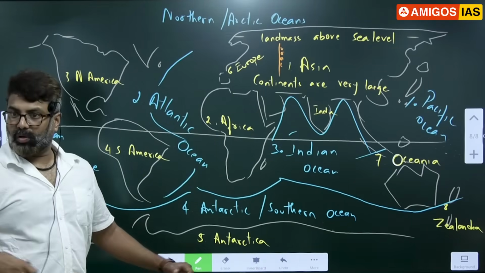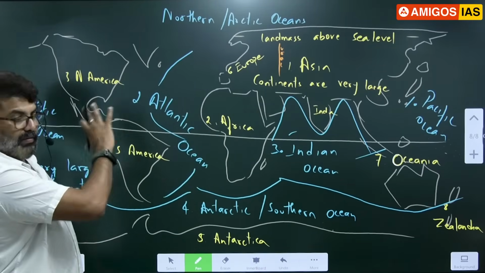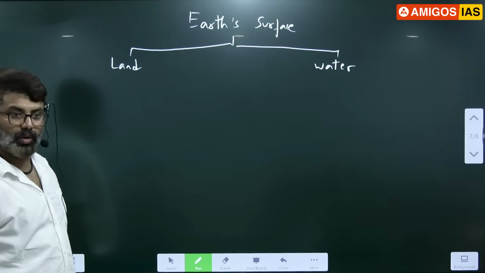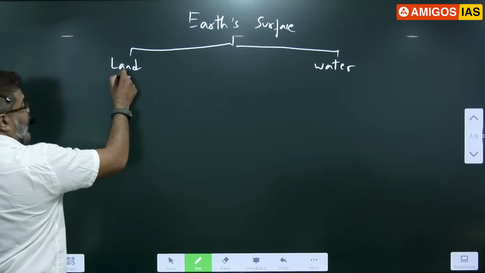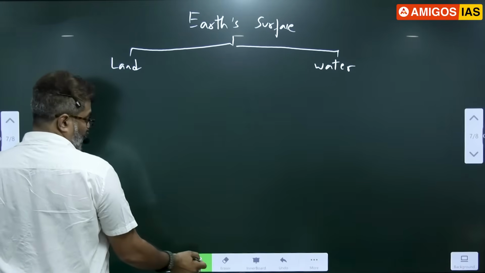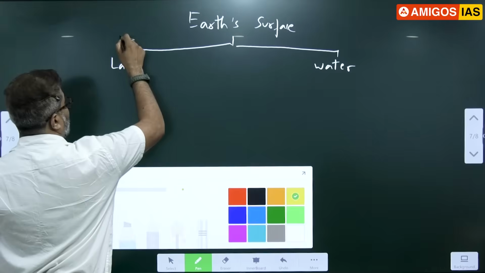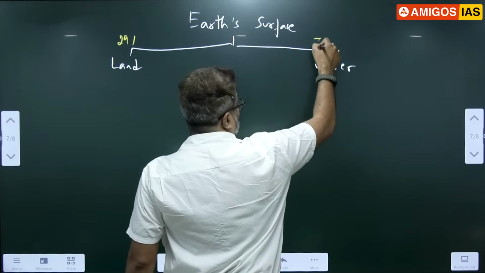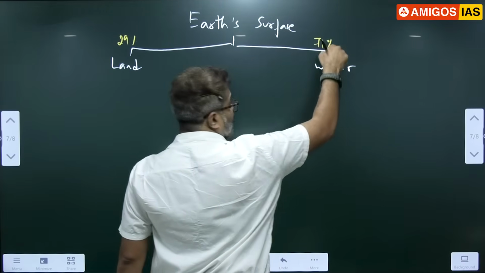Good to go? Earth's surface contains land and water. Okay. 29% of the Earth's surface is land. Please write. 29% of the Earth's surface is land today. The majority of Earth's surface is under water. 71% of the Earth's surface is under water.